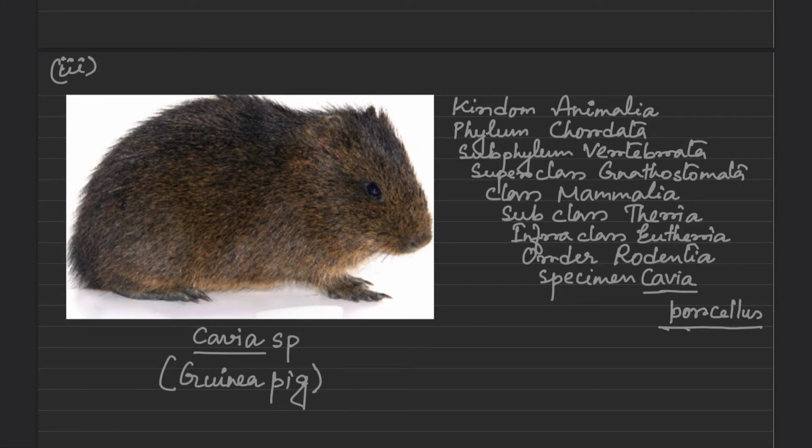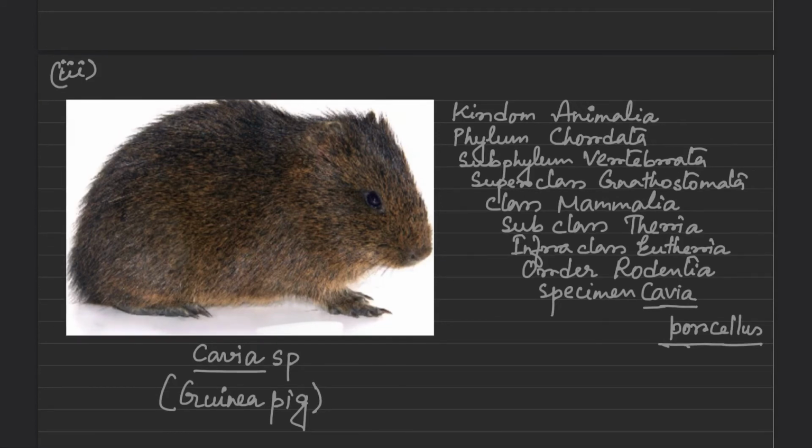Diastema is observed. The more specific characteristics of Cavia sp or Cavia porcellus, whose common name is guinea pig, are vibrissae, which are arranged in 7 groups, presence of philtrum, and mammary glands of 1 pair.